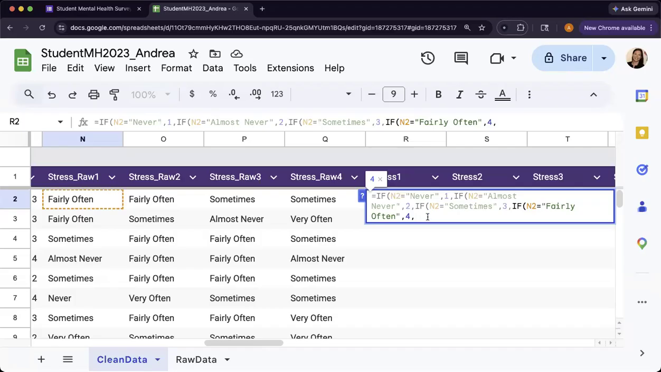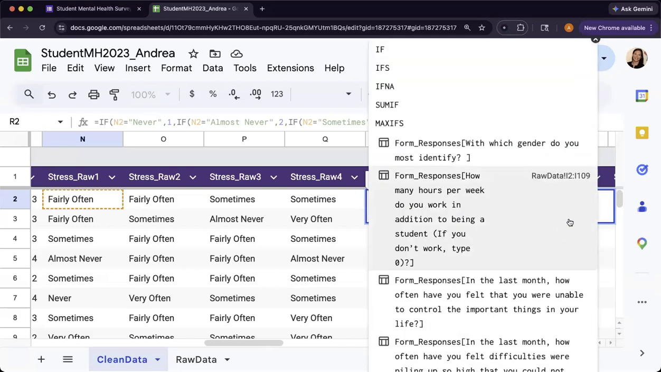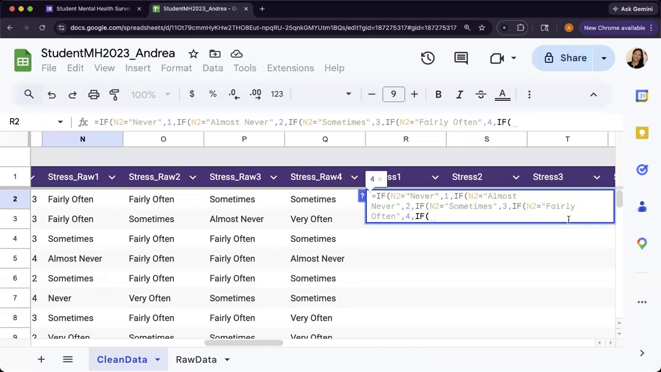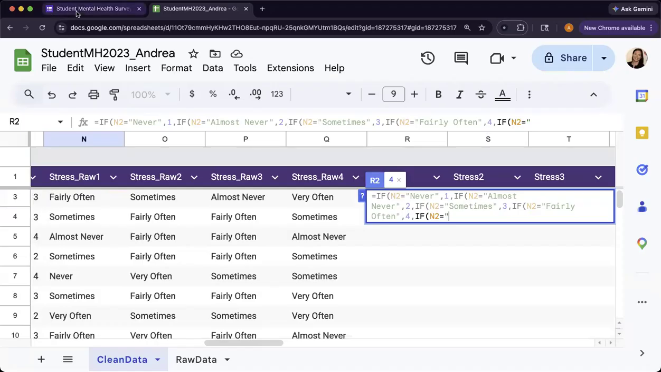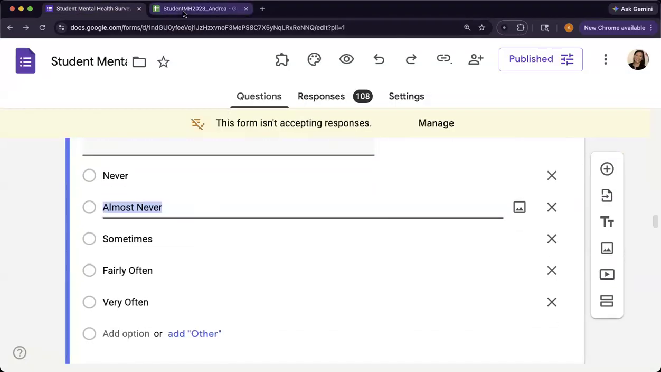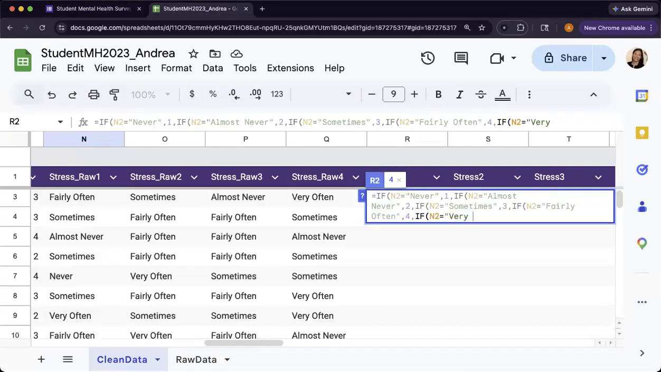And then we're going to do our last one. And unfortunately, it's disappearing. There we go. So if, and then parentheses, N2 equals, and my last one is, I think, very often. Yep, there it is, very often. And then if they selected very often, they get a 5. And then you're going to do a comma after that.